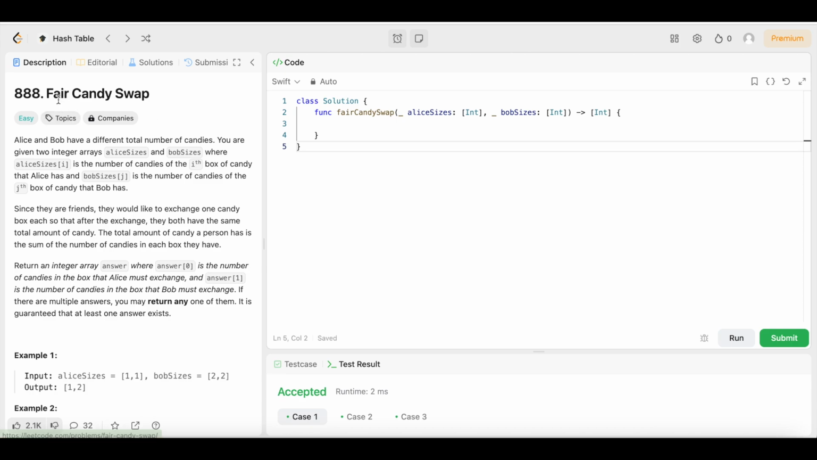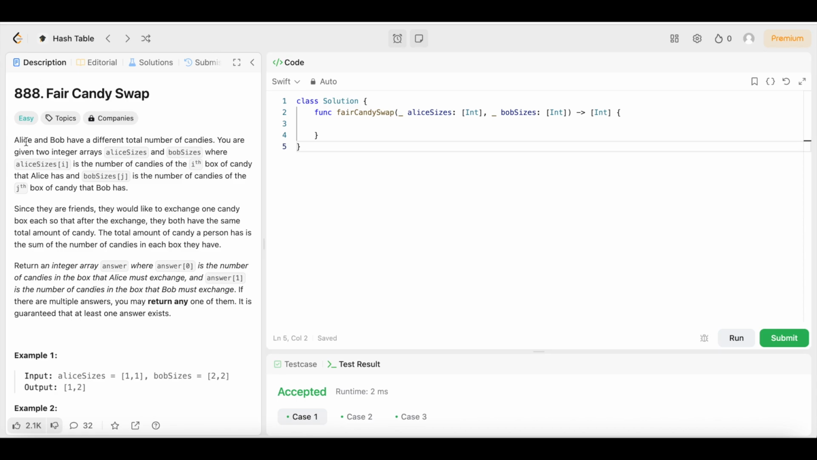So this question is called Fair Candy Swap. The difficulty level is easy, so you already know we're going to keep the solution as simple and easy to understand as well, because we're all here trying to learn. And if you don't understand the solution at the end of this video, then you probably did not learn anything, and that is not what we want, y'all. So let's see what the question says today.